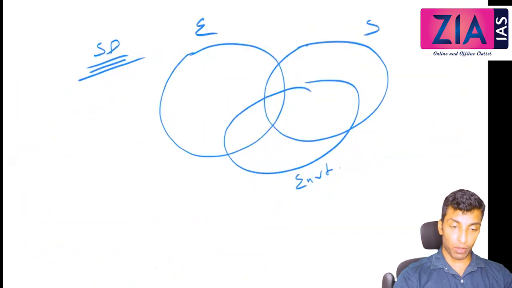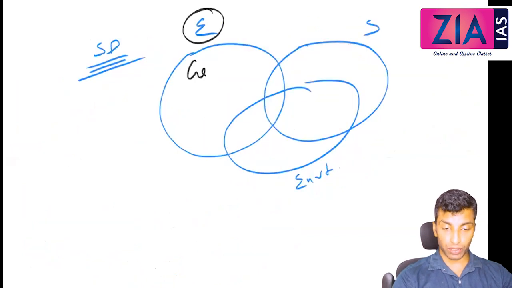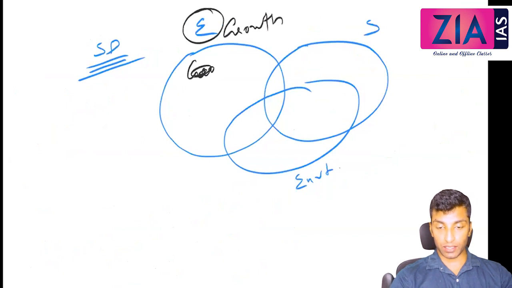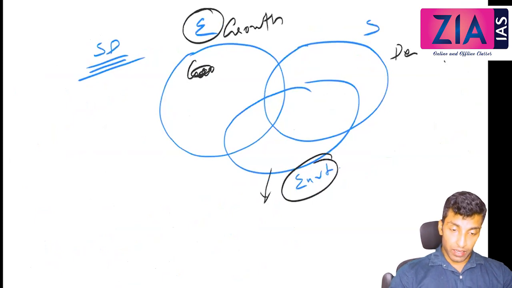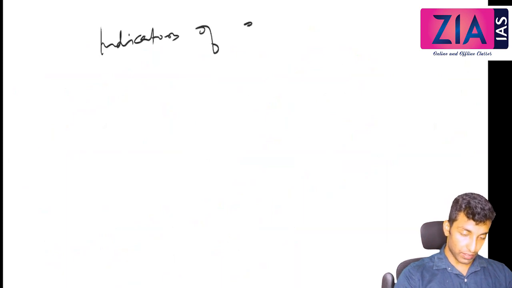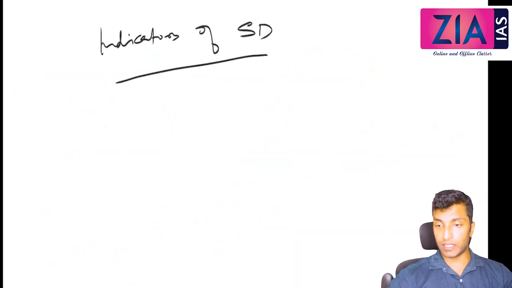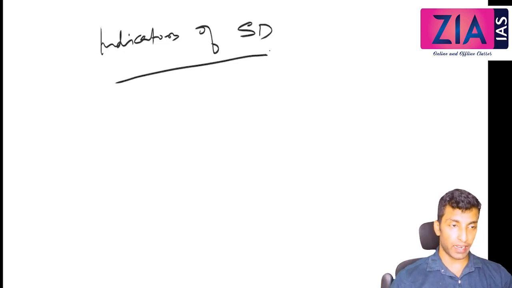So that is what economic, this is related to growth. Social, this is related to development. This is third one, environment, directly related to environment. So these are 3 dimensions. Now next, indicators. Indicators of sustainable development. So when we discuss about growth, indicators, like we have seen various indicators, right? Especially per capita income, GDP, etc.